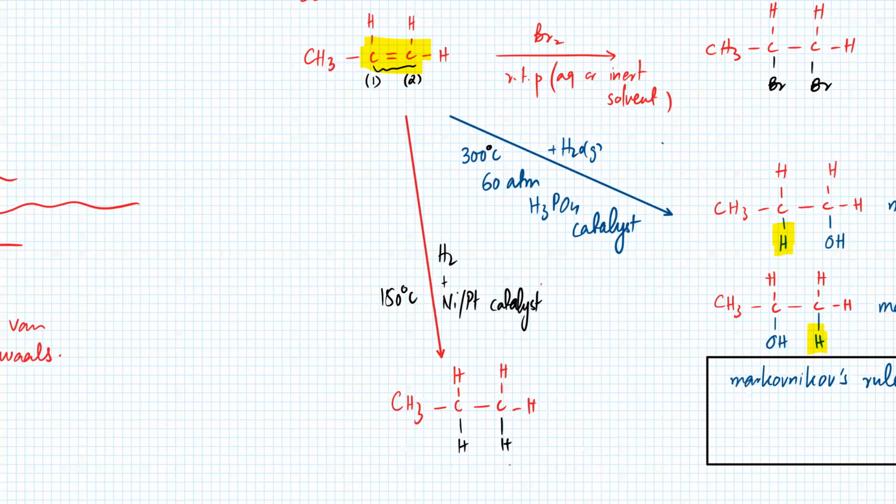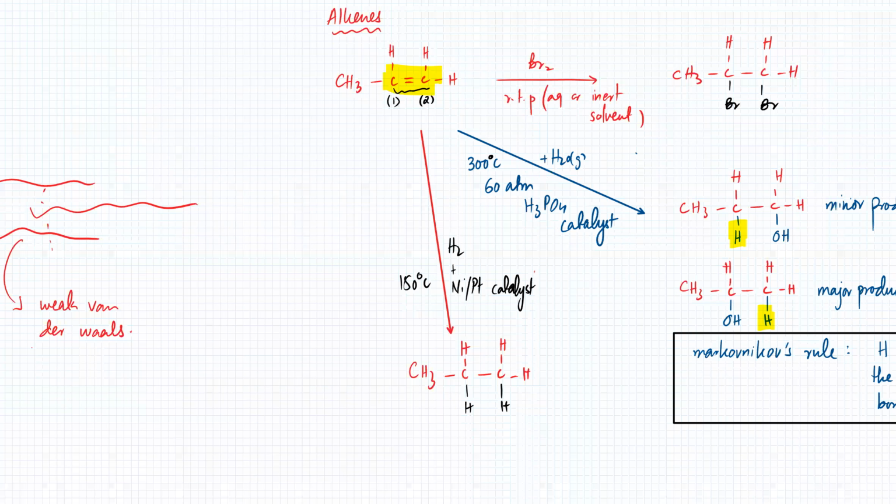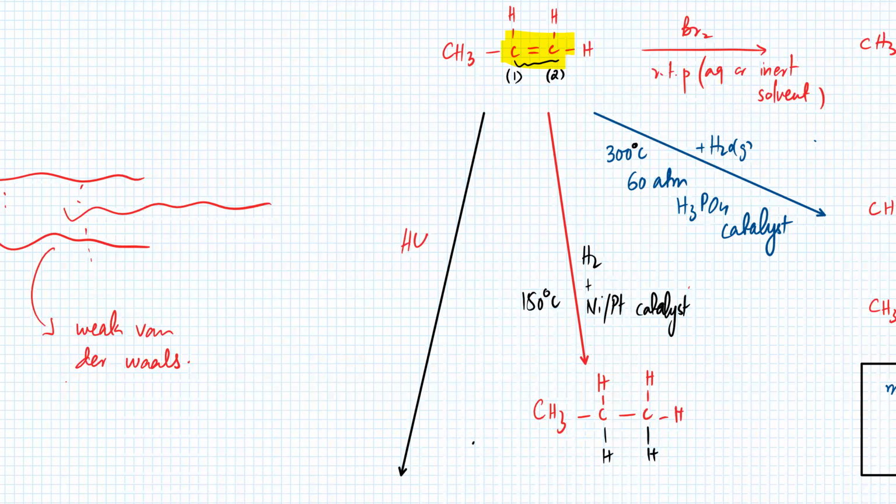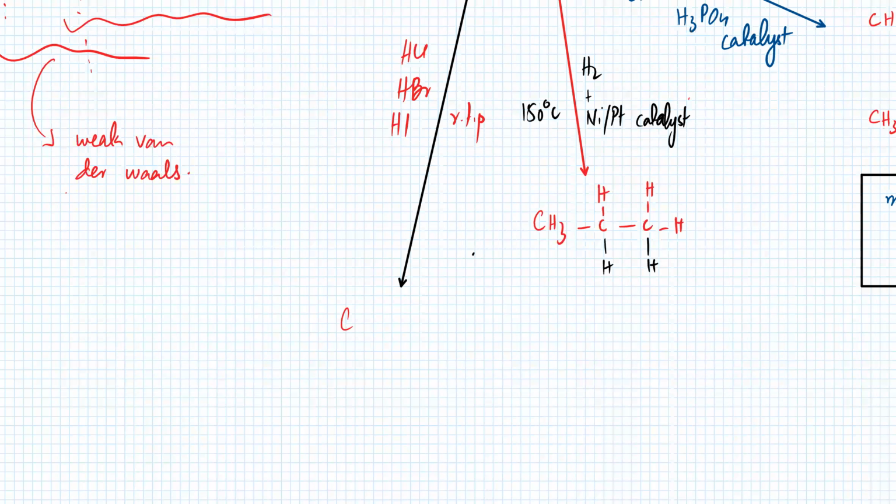And there's a fourth reaction, which was with hydrogen halides. In that fourth reaction, your reaction was with HCl, HBr, or HI. Usually it happened at RTP, or you can heat the substance, and the same thing would happen: the double bond of the alkene would go away, and there's going to be an H added and a Br added.